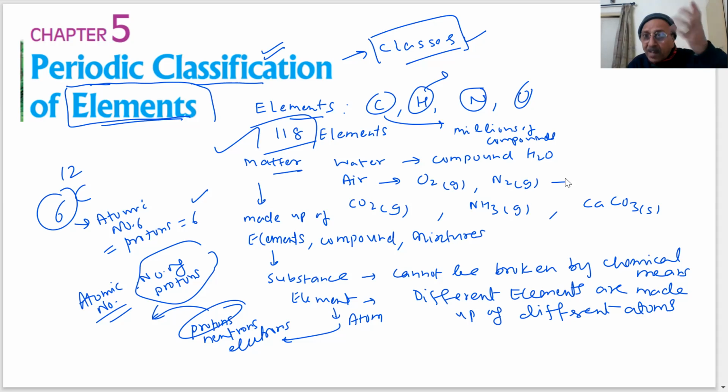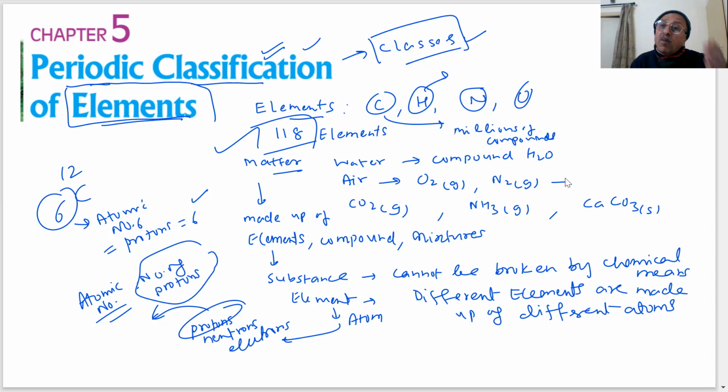That means there are some similar properties which they have, and then the study will become easy. So classification of elements was a challenge, because as more and more elements were being discovered, there was chaos. Each element has its own characteristics, its own properties, each element is forming compounds, substances. So can I tell which carbon can form what type of compounds, what type of oxides, what type of hydrides, or what type of chlorides, and what will be the properties of those compounds?